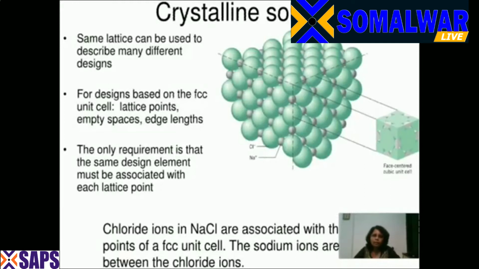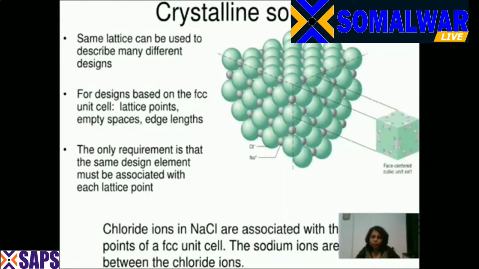First, let me show you the shape of it. The crystalline solids look like that. Here, it is in the form of a cube. Now, in the cube form, you find atoms arranged in the cube. You all must have used a Rubik's cube when you were young, or you must be playing with the Rubik's cube now also.